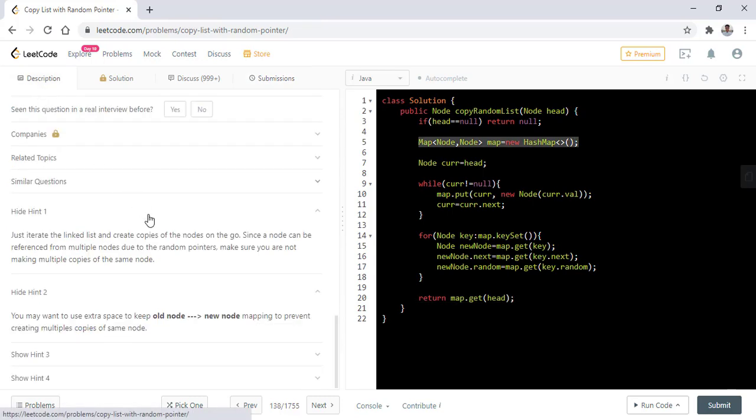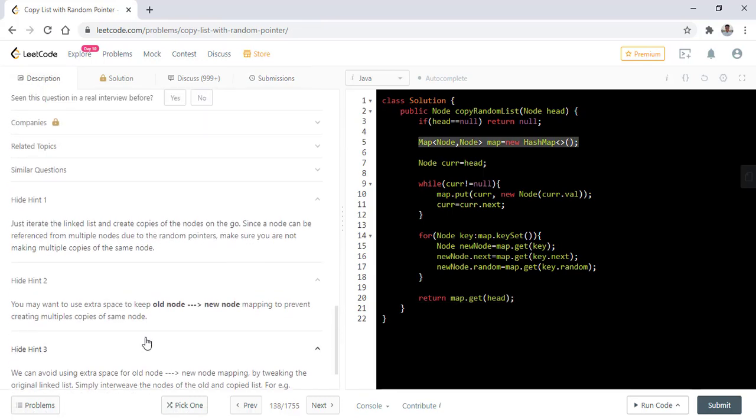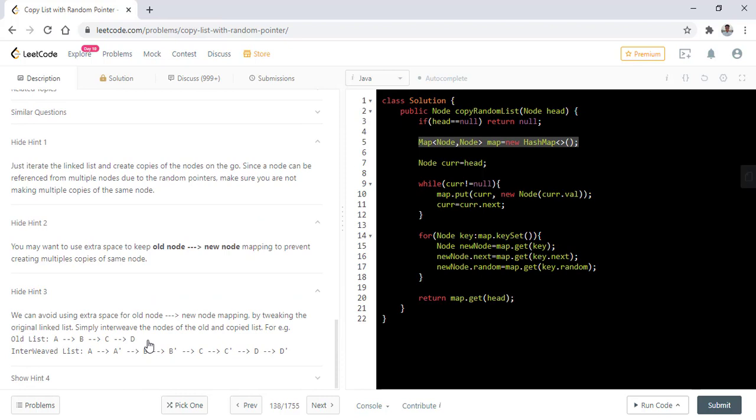So now comes the time where we read hint 3. We can avoid using the extra space for the old node to new node mapping by tweaking the original linked list, by simply interweaving the nodes of the old and copied list. So the old list will be A, B, C, D, and then the interweaved list will be A pointing to A dash, then B pointing to B dash, where A dash, B dash are the copies of the previous nodes, A and B.